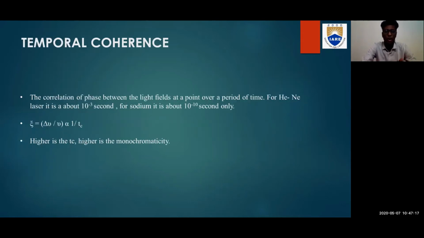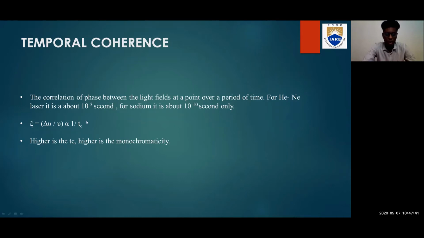Now coming to temporal coherence. Temporal coherence is the correlation of phase difference between light fields at a point over a period of time. For the helium neon laser, it is about 10 power minus 3, and for sodium, it is about 10 power minus 10 only, which means the temporal coherence is less for sodium, at 10 power minus 10, whereas it is higher for helium neon compared to sodium, at 10 power minus 3 seconds.